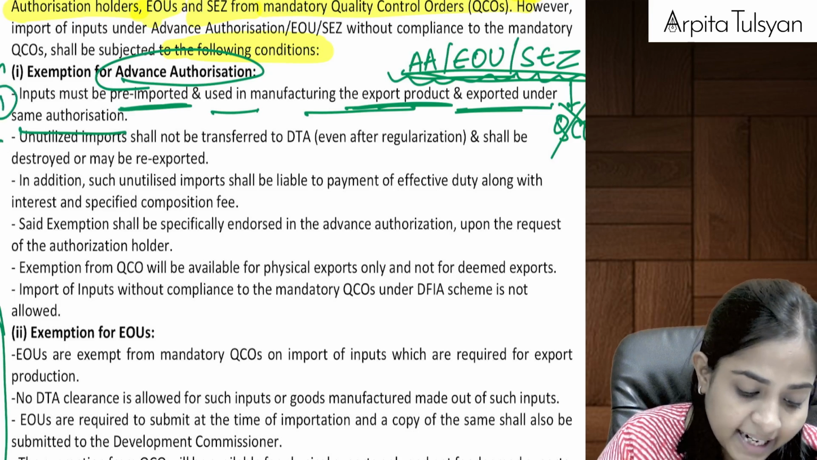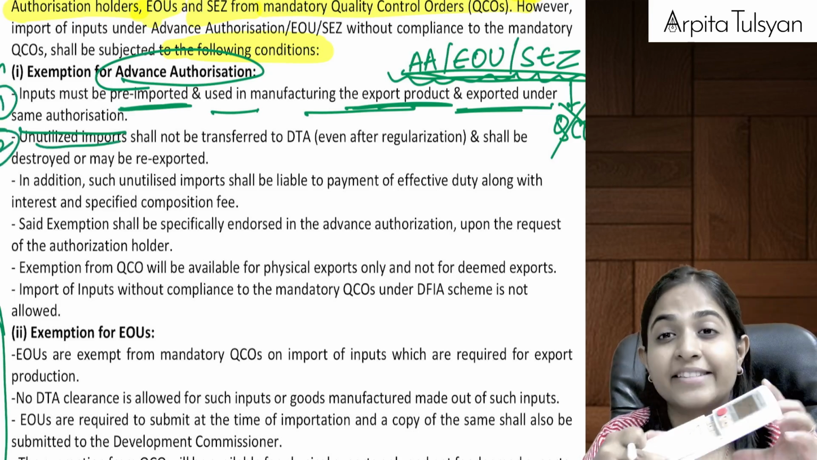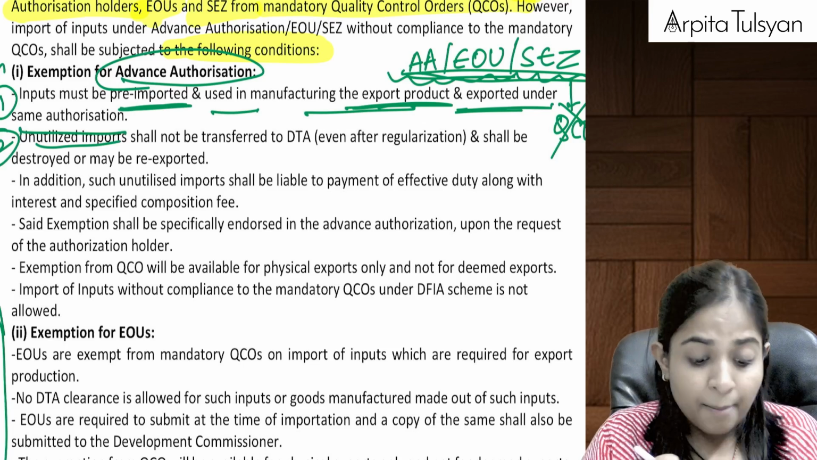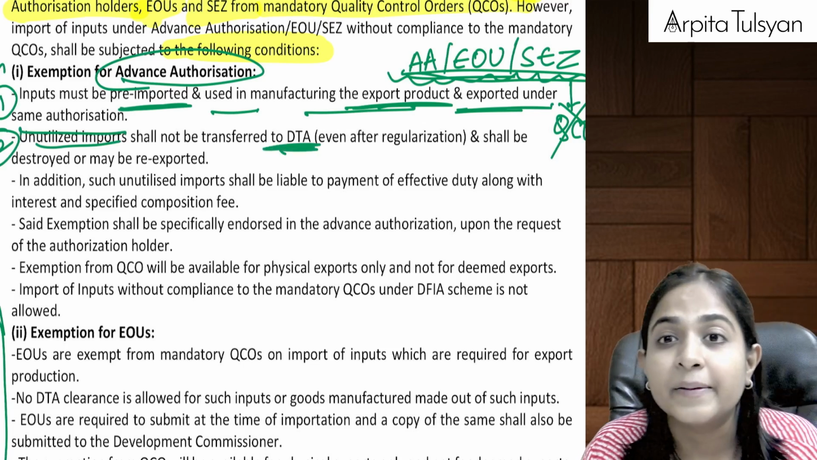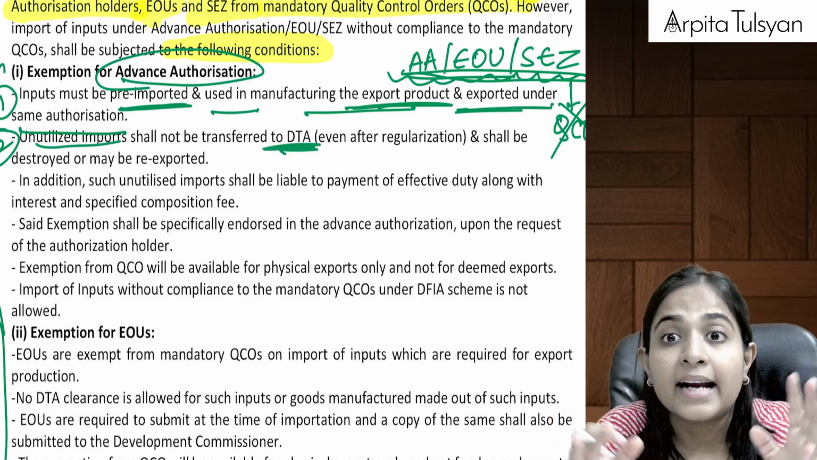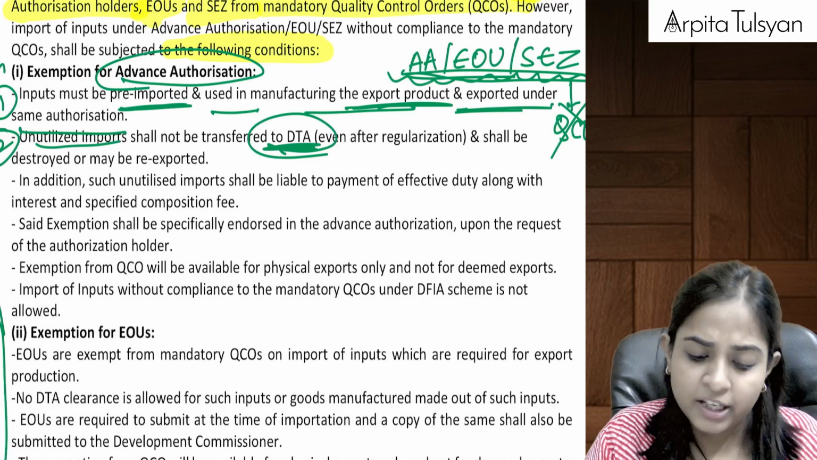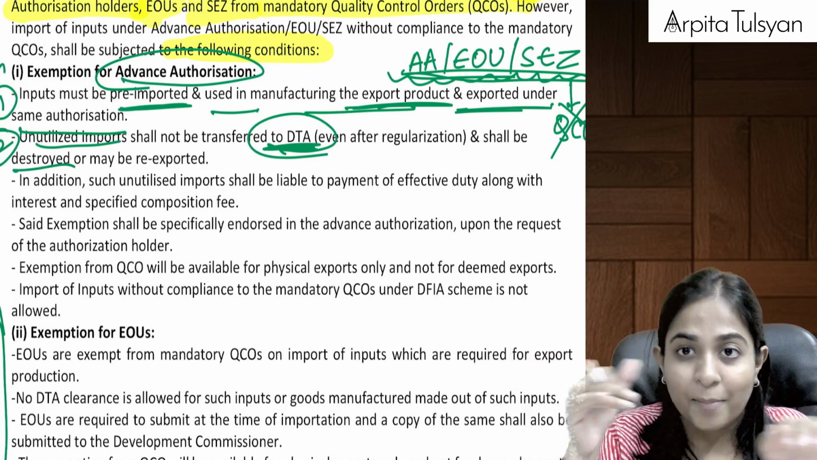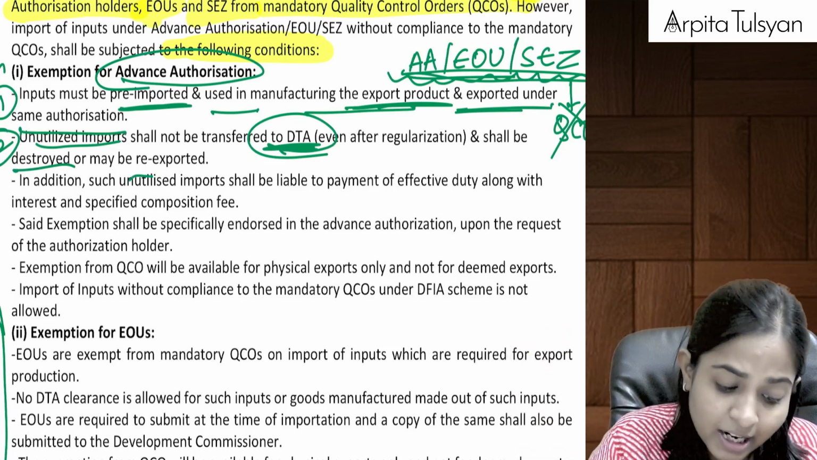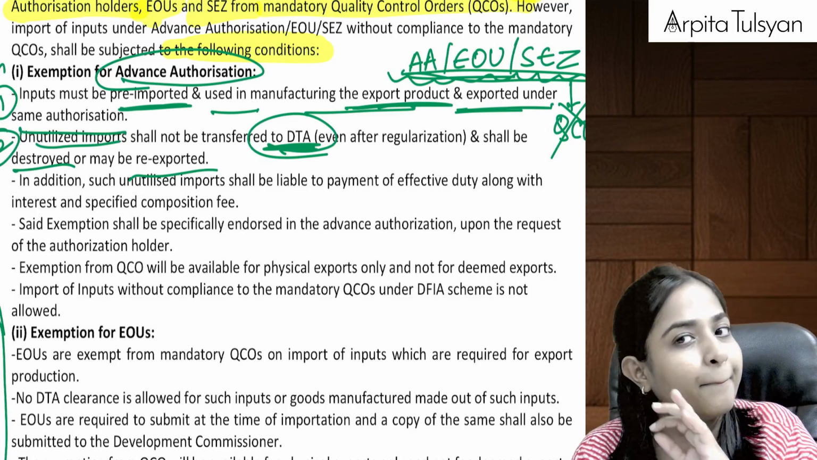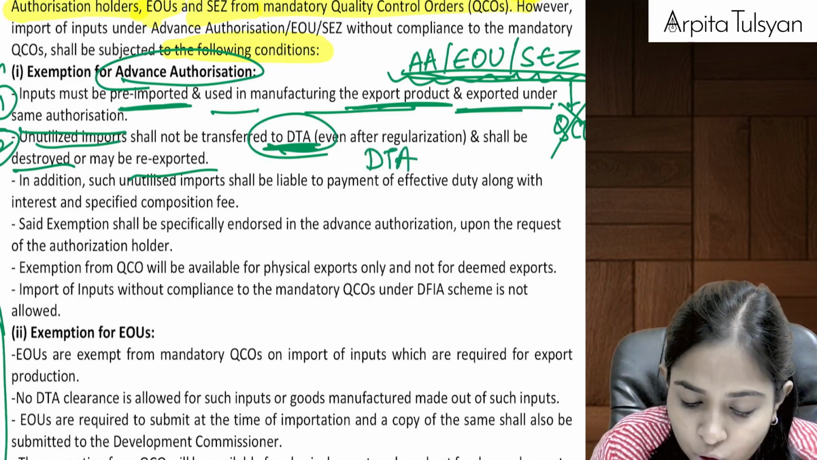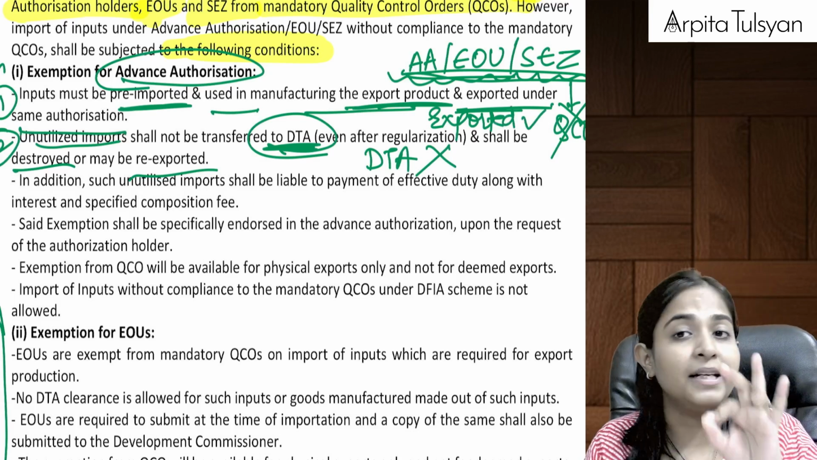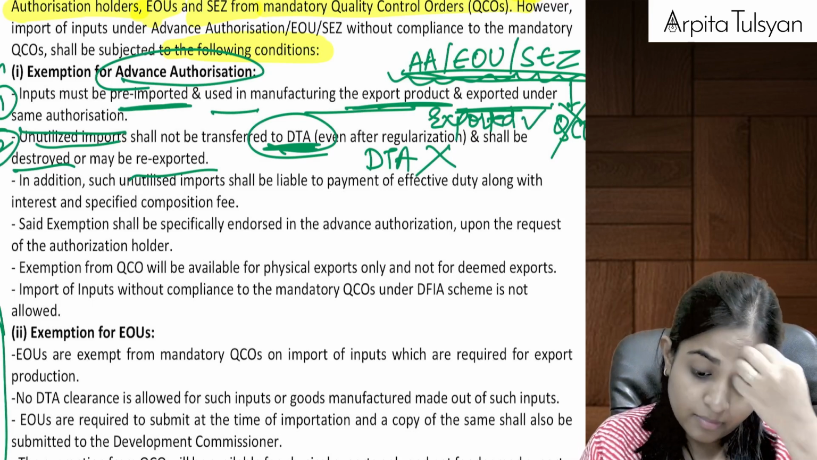Second condition is, suppose you have something extra left with you, unutilized plastic, please do not transfer it to DTA. Even if now it is meeting standards, doesn't matter, please do not transfer it to DTA. We do not want it here. So either you destroy it, whatever raw material you had imported, or you re-export it to the same country. But what is the restriction? This is not to be used in DTA. First thing was, it should be exported compulsorily. Second thing, please do not clear it in DTA. Are you clear with this?